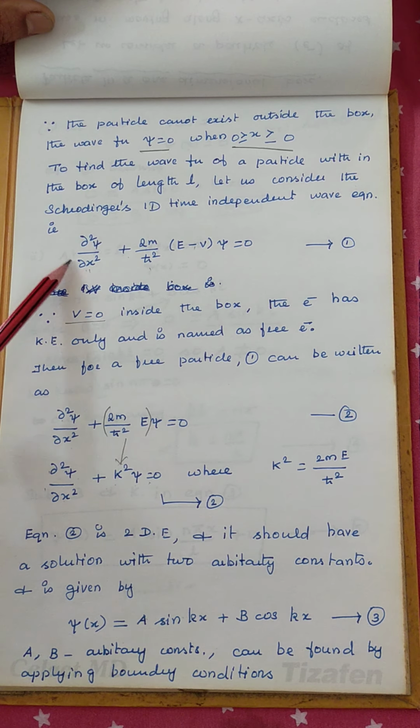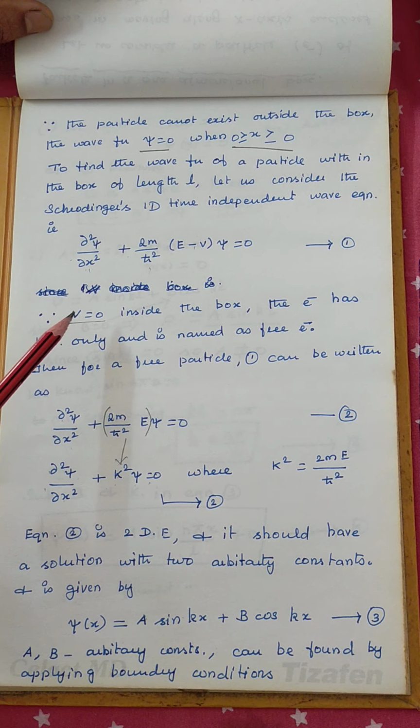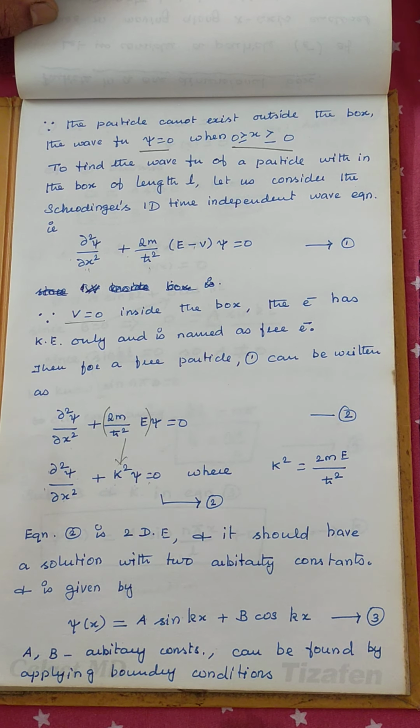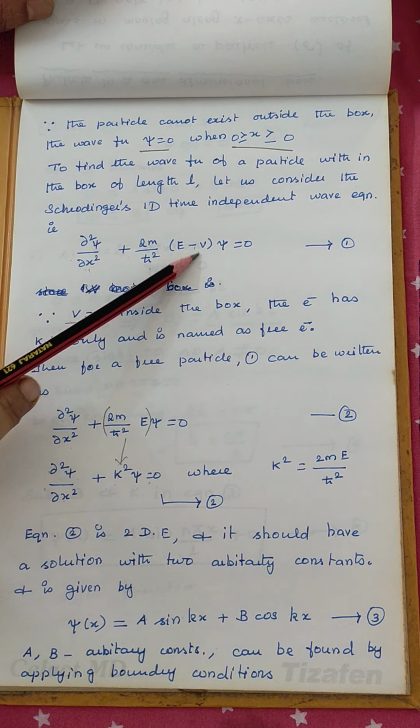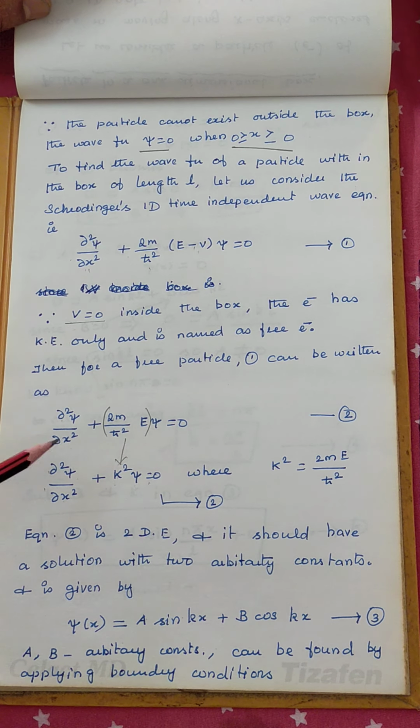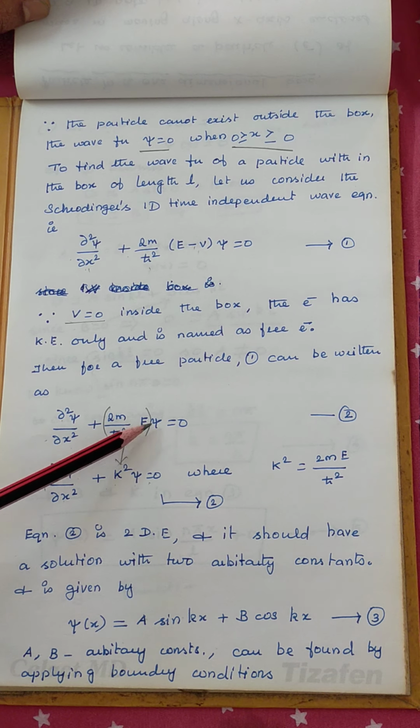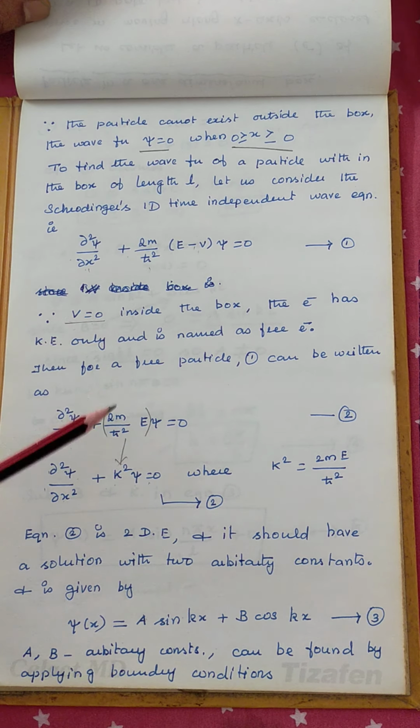Inside the box, the potential is 0. The particle is free to move inside, it will not be at rest, so the potential energy is 0. Then the particle is considered a free particle. If we substitute V equal to 0 in that expression, we get ∂²ψ/∂x² plus 2m/ħ² times E times ψ equals 0.